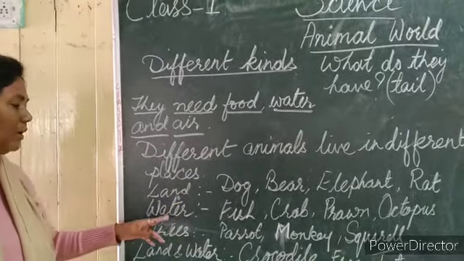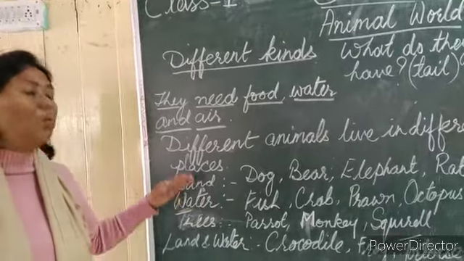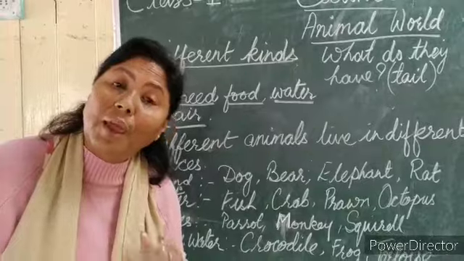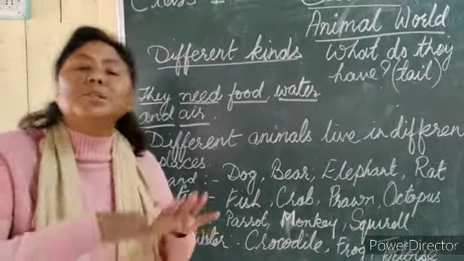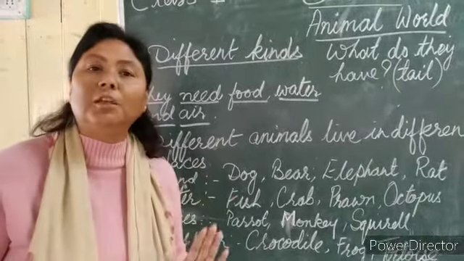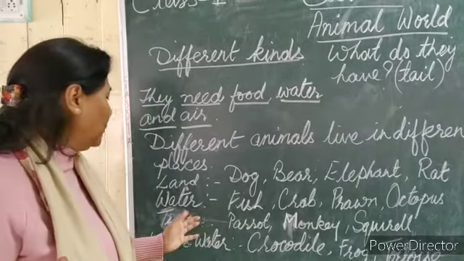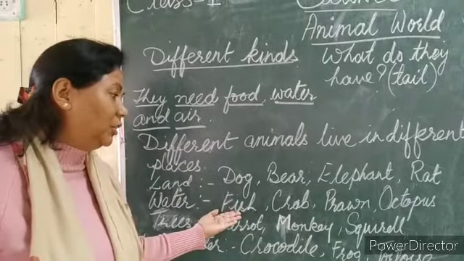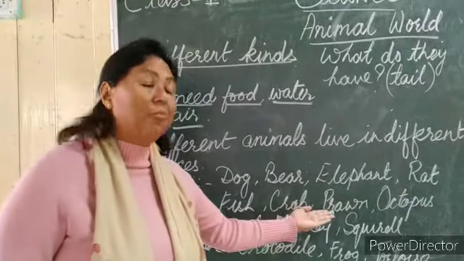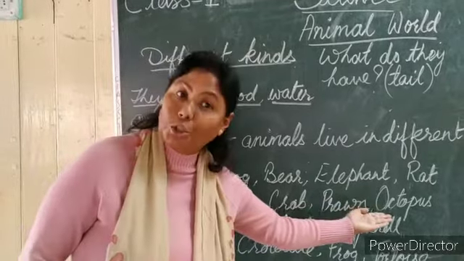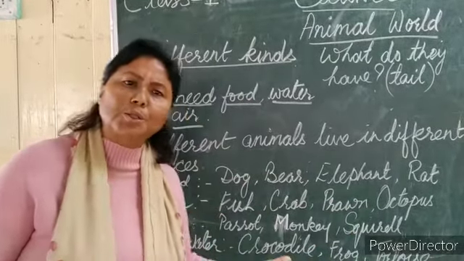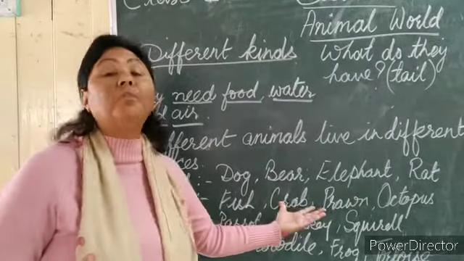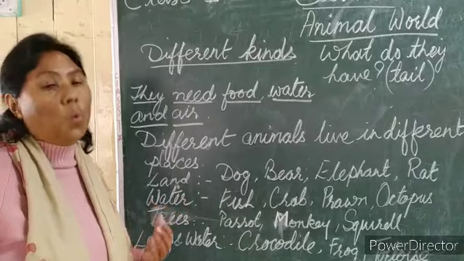Now listen here, I have written water. Here we are going to talk about those animals which can live in water. We swim in the water, but we cannot live in water. Which animals live in water? You also know: fish, crab, prawn, octopus. There are other animals also, but I have just given you some examples of animals living in water.